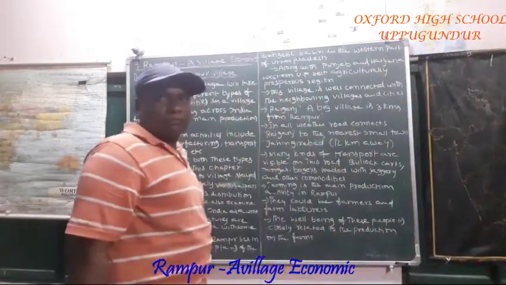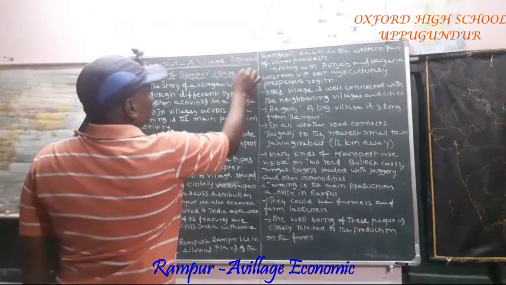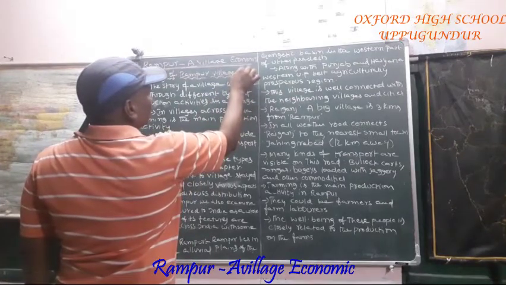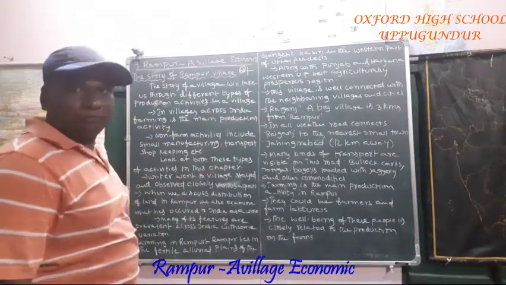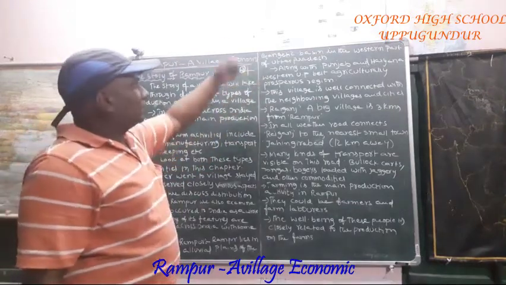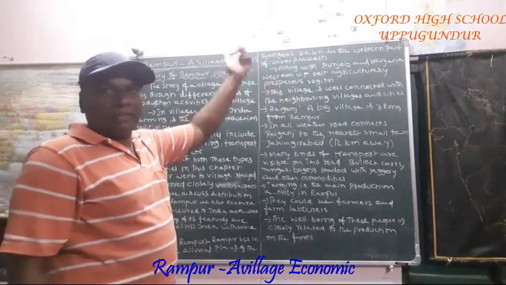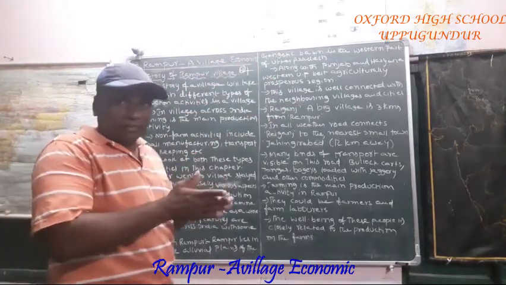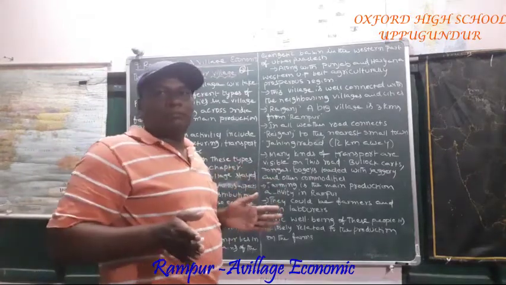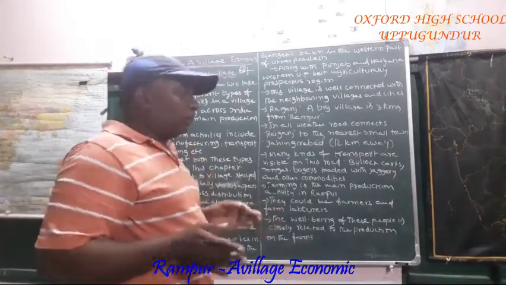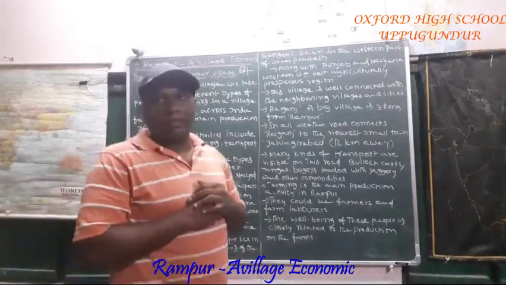Rampur is located in the western part of Uttar Pradesh. It is connected with Haryana soils and Punjab soils. Punjab, Haryana and western Uttar Pradesh all have fertile soils. The Gangetic plains exist in that area.